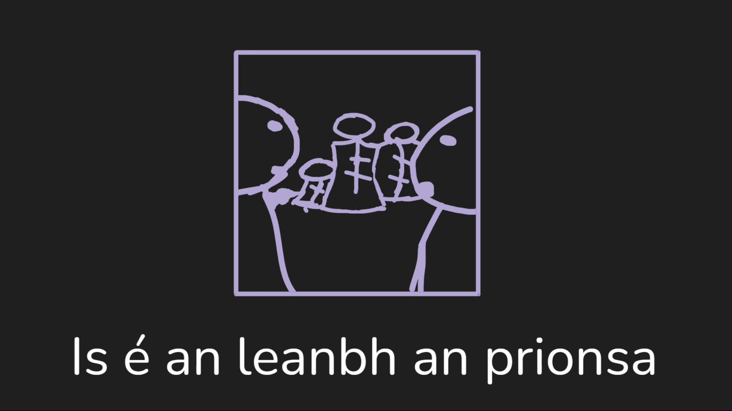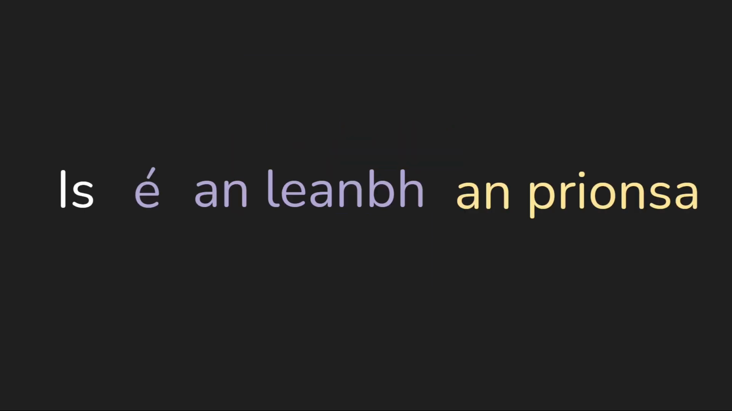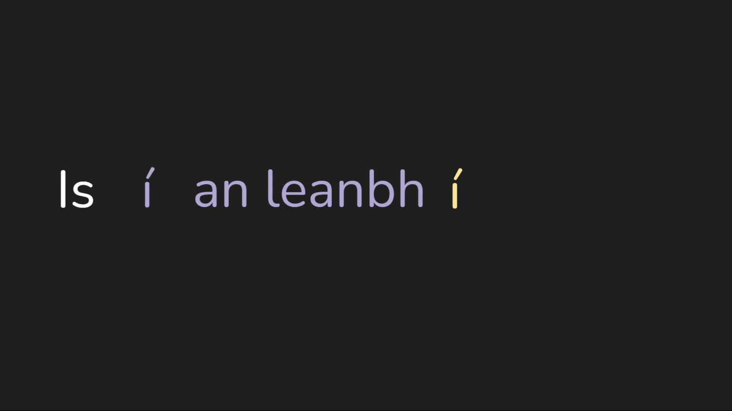This can take a while to really get used to, but it's useful to think about this idea of what is the new information? What are we learning? And in general, that information comes towards the start of the sentence. The important part is put at the start. This isn't a set in stone rule, but it is a trend, and it is common that you'll tend to have the important part at the start. So you can say sé an leanbh an prionsa or sé an leanbh. In this case, it's just he's the child. Sí an leanbh, she's the child.